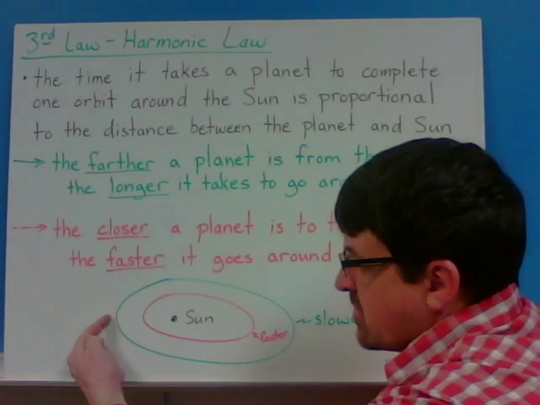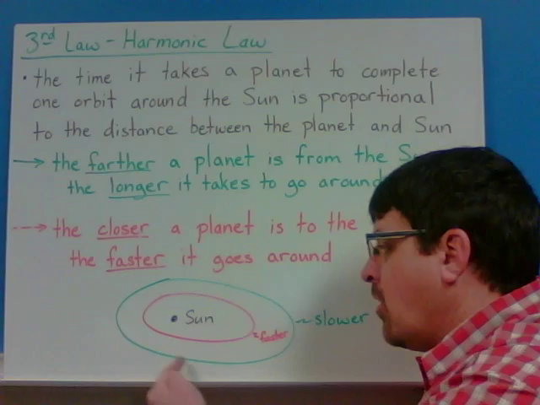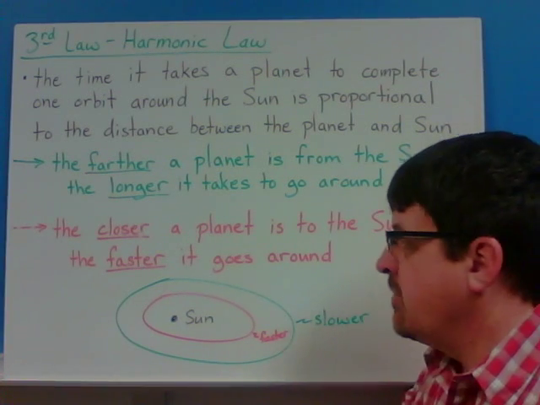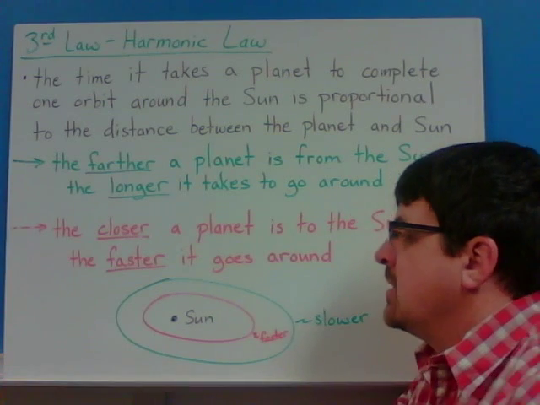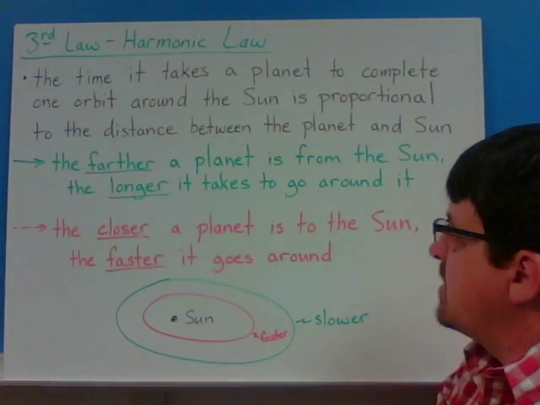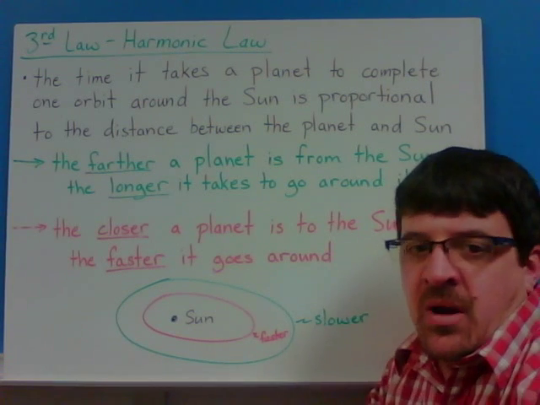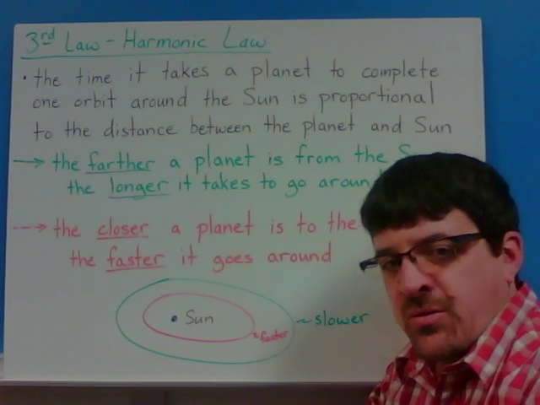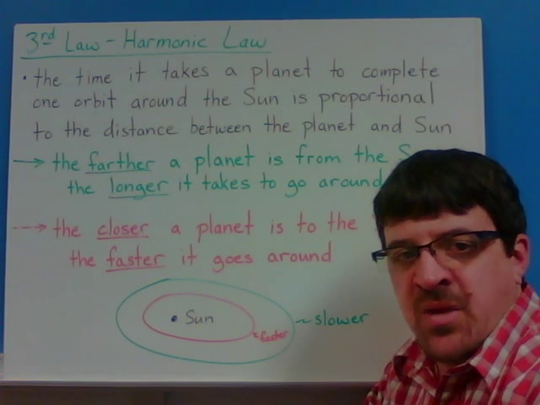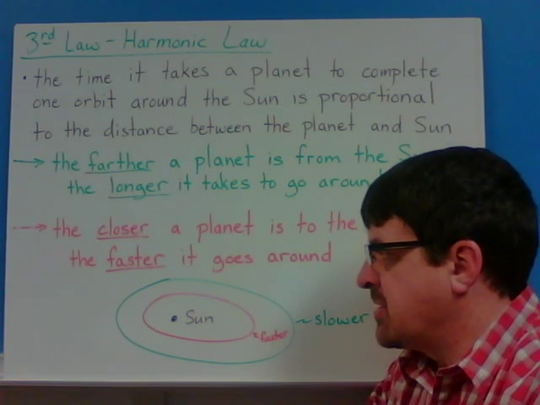So this one's farther from the sun, it's going to take longer to go around the sun, to revolve around the sun, or orbit. If you're closer to the sun, it goes around much quicker. So the closer a planet is to the sun, the faster it goes around it, or orbits it, or revolves around it. Do not ever use the word rotates, because it means something totally different.